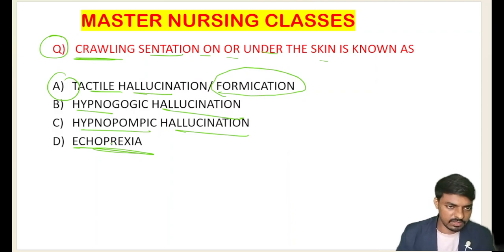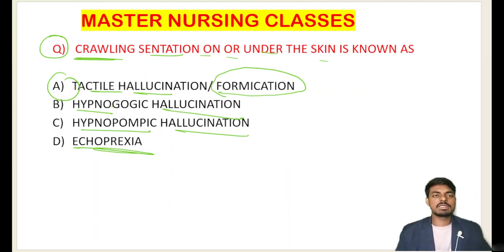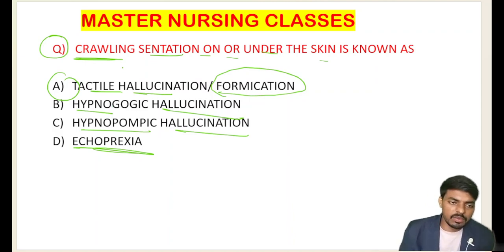Let me answer this question first. If the person says something is running behind my skin and on my body, but actually there is nothing on his body or under his skin, and still the person falsely perceives that something is touching, something is running behind my skin, a crawling sensation under the skin, that is what we call formication, or tactile hallucination.